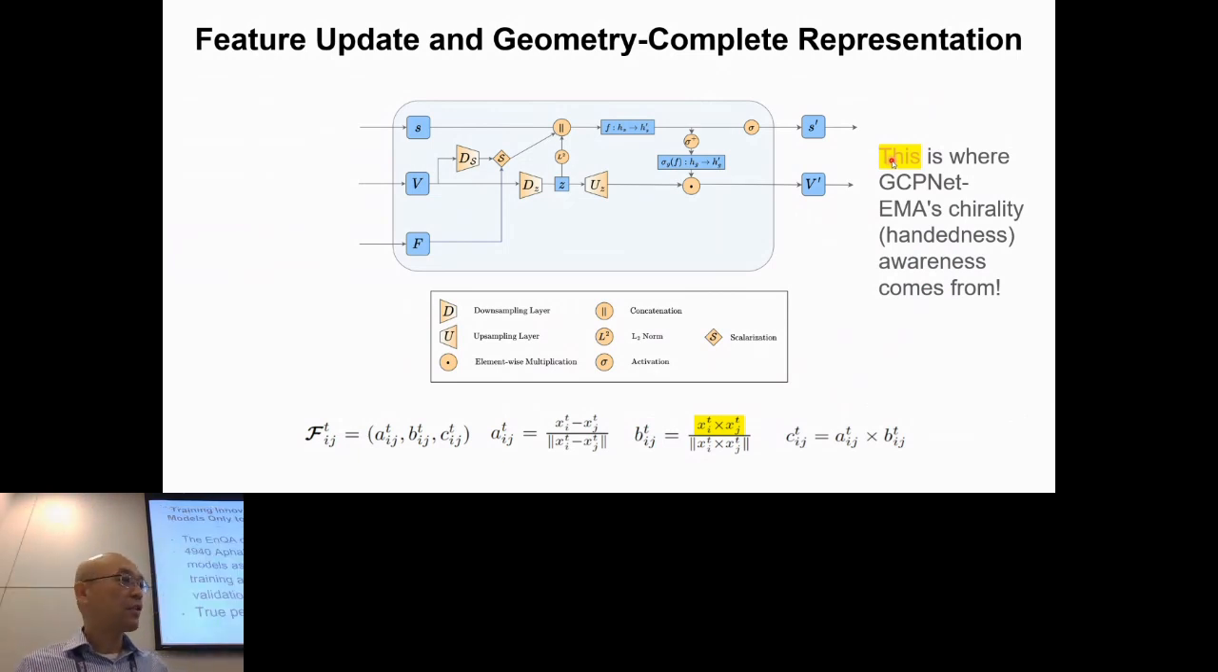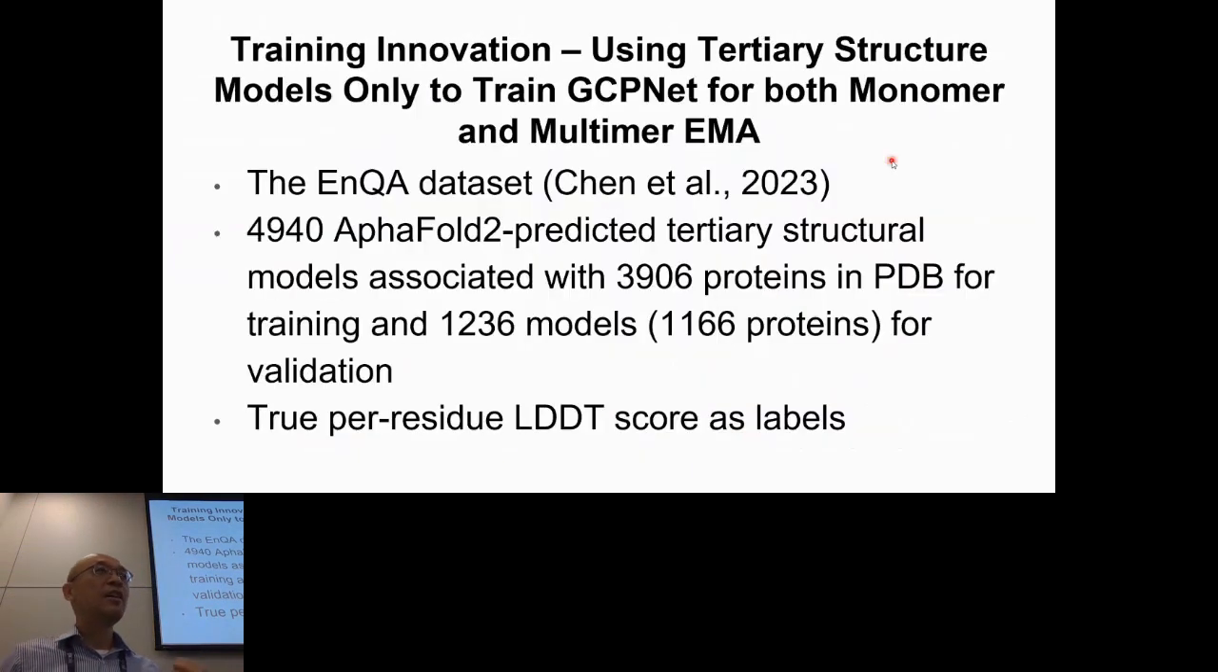Now we're going to train it. Here is one innovation. Because we didn't have many multiple-chain structure models, we decided to use only tertiary structure models to train this method. Then we tried to see whether or not it works on both tertiary structure and complex structure.